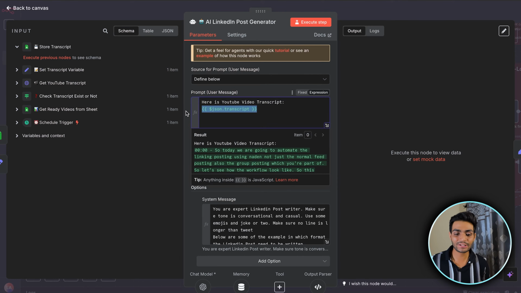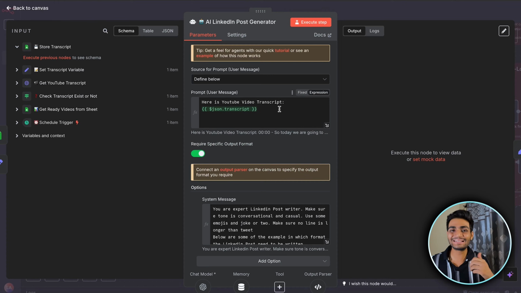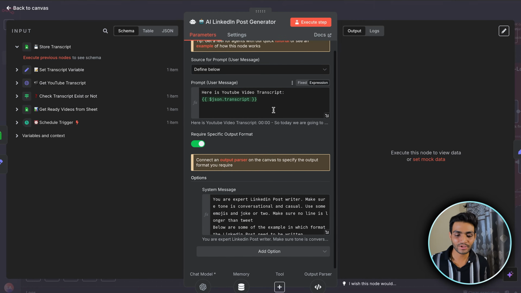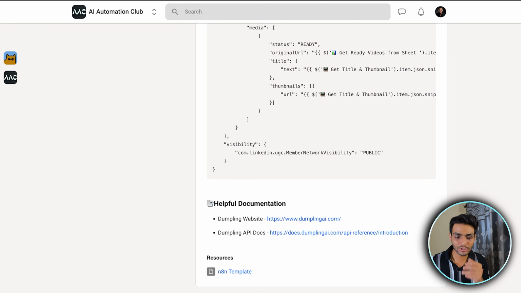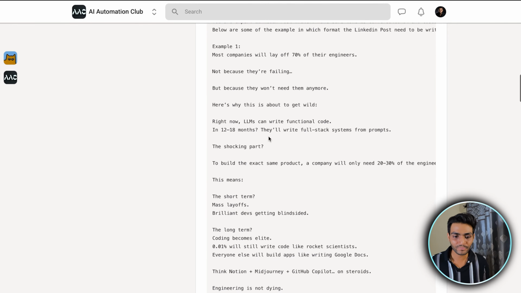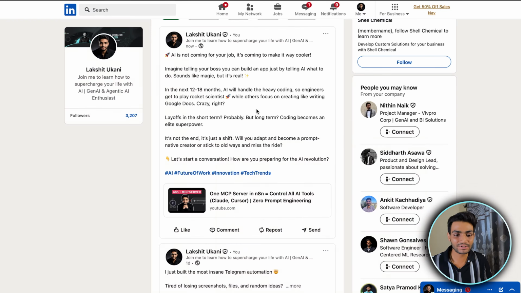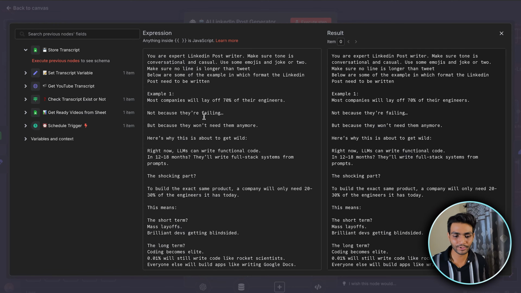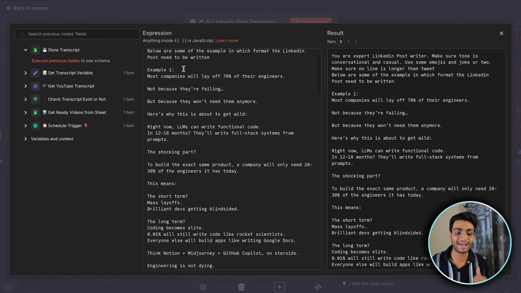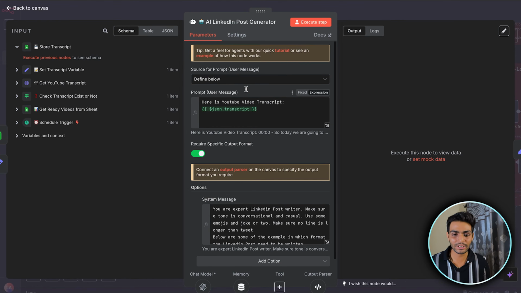As you can see, we got this JSON to transcript from the previous node. Now we have a very simple user message over here. It's time for a good amount of system message. This system message is there in the school community. If you go in the school community, you can see this whole system message, but I won't be going through it in great detail over here. But this system message has certain examples through which we are able to write such an amazing LinkedIn post. Okay, so let me execute this now.